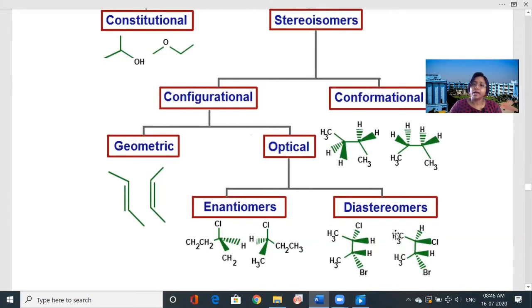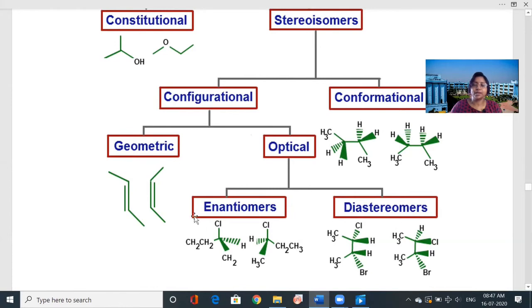So in my last class, you have learned what optical activity is. Can anybody tell? Yes, just now I told you. If there is plane polarized light and the molecules can rotate this light either to the right side or to the left side, they are called optically active. So the optically active ones are of two types, the enantiomers and the diastereomers.